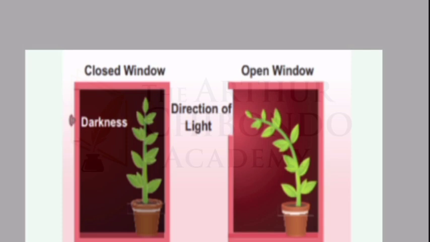But then, in the picture with the open window, the one on the right, have you seen what is happening? We have light coming from one direction, and the shoots are able to sense and perceive that. Remember, on the properties of living organisms, we say there is sensitivity, and apart from sensitivity, there is movement.